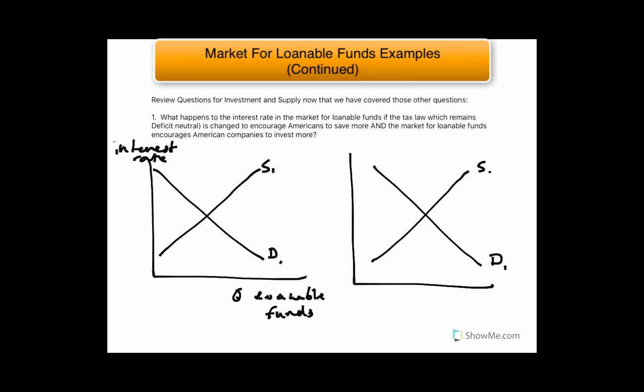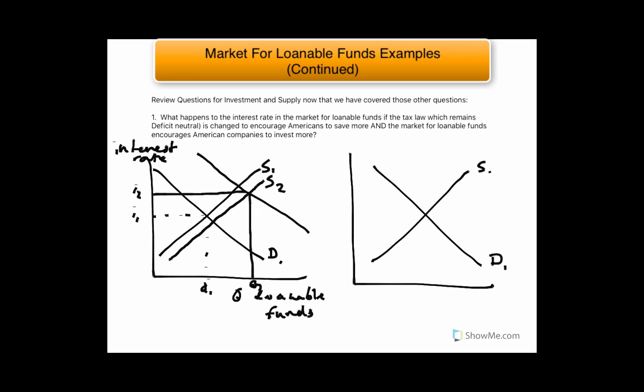So let's say that in one case the supply of loanable funds goes up by a little bit to S2, and the demand for loanable funds goes up by a lot. Then we reach this new equilibrium right here. This was our initial equilibrium at S1 and D1. Now we reach this new equilibrium at a higher interest rate and a higher quantity. So this would have been I1 and I2, and this is Q1 and Q2. In this case, the quantity of loanable funds goes up and the interest rate goes up.